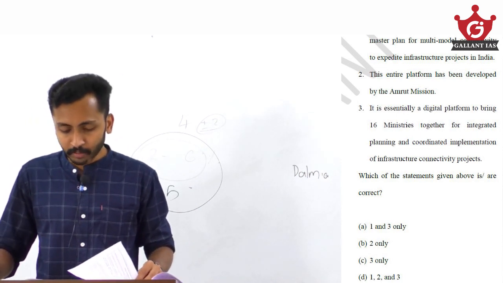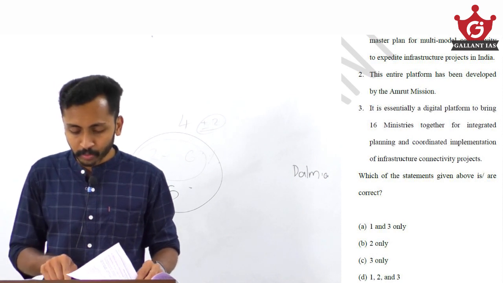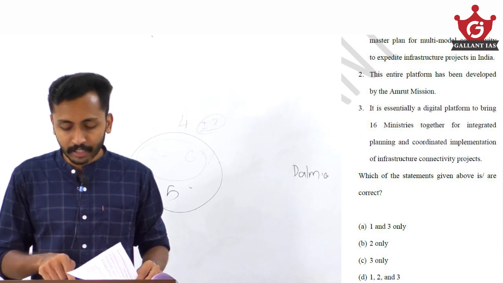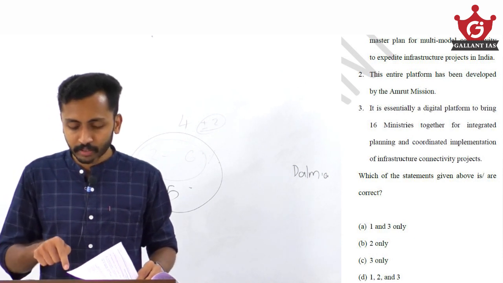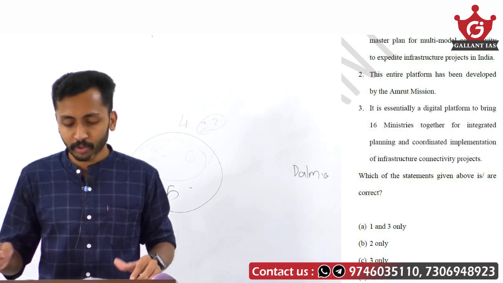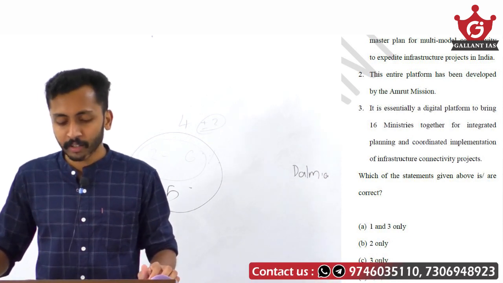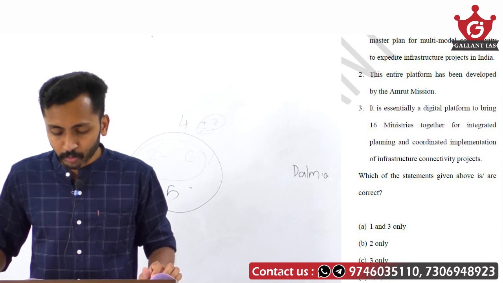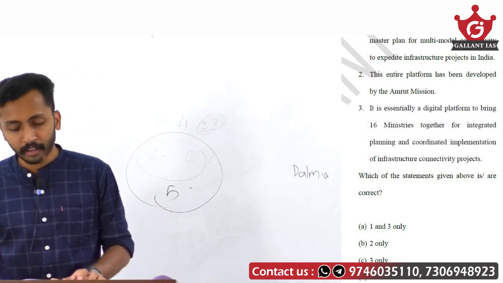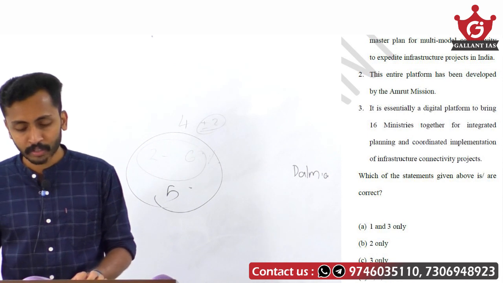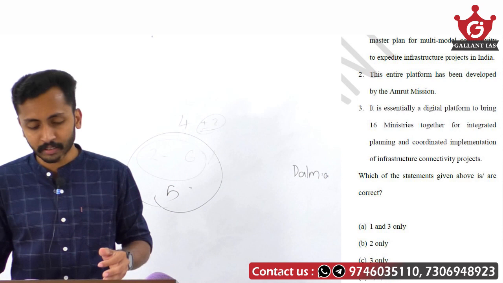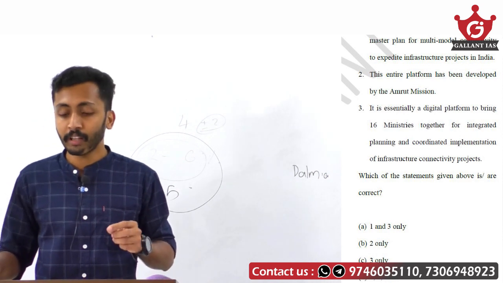If you know the second statement is wrong, then you can eliminate options B, C, D. Given that you know the first statement, you can easily get to the answer just by reading the first and second statements. The answer is option A. Even so, just look at the third statement. It is essentially a digital platform to bring 16 ministries together for integrated planning and coordinated implementation of infrastructure connectivity projects. That is an absolutely correct statement. So the answer is option A, 1 and 3 only.